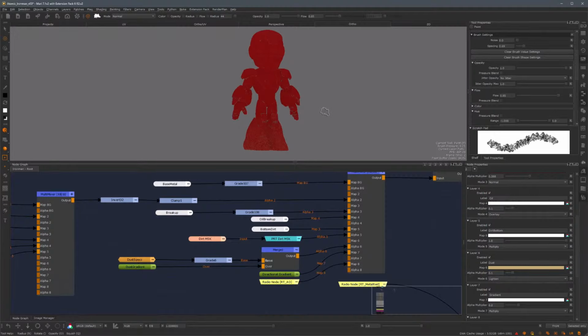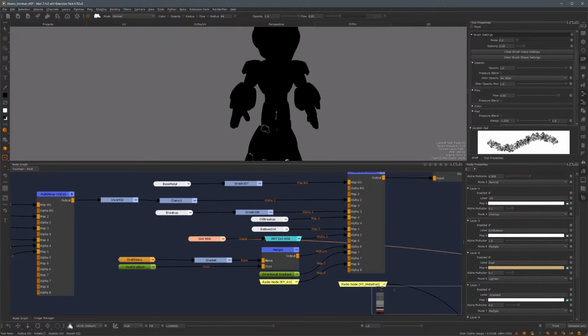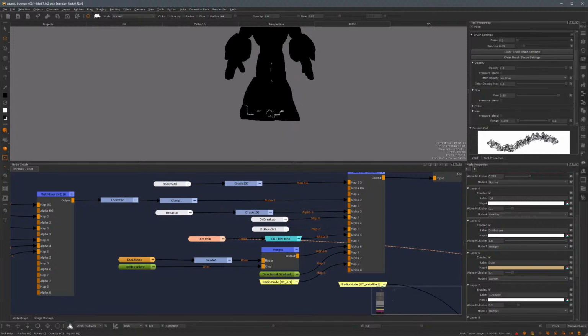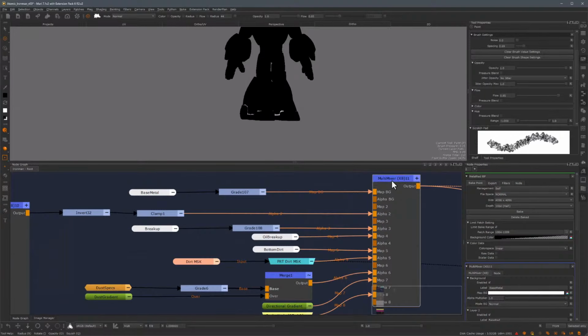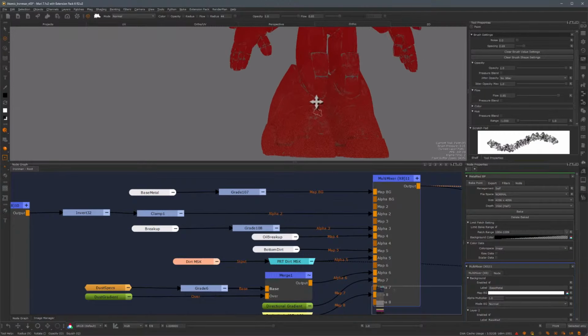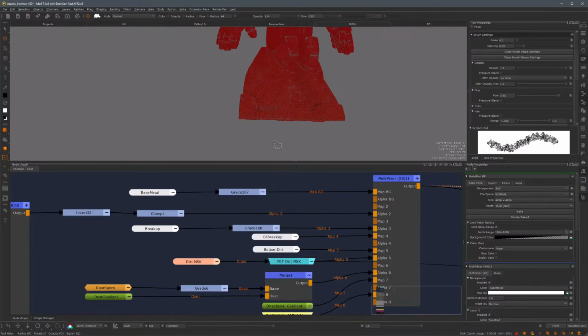I've spent more time adding more detail to this. What I've done in here is I duplicated this oil breakup and called it bottom dirt. In here I have painted a mask just around the bottom of his feet, and I'm using this mask to control where this procedural goes. If I view my multi-mixer node, you can see that the dirt is just around the bottom of his feet there.